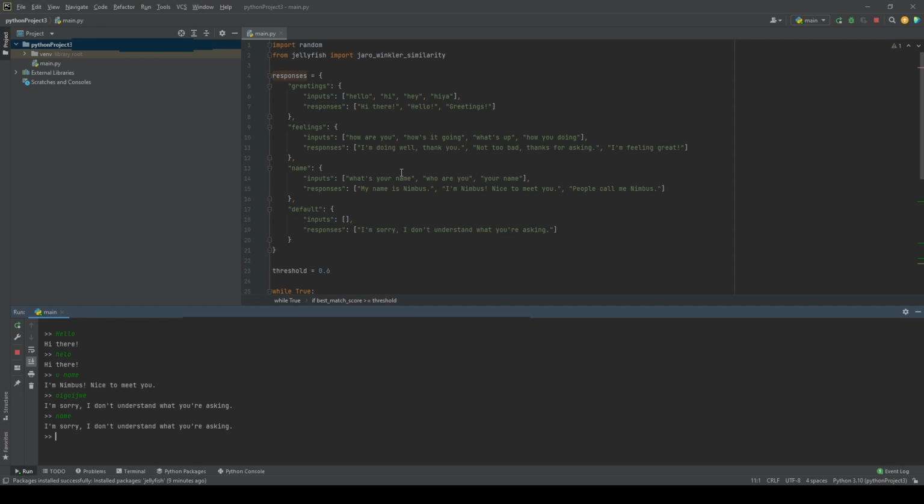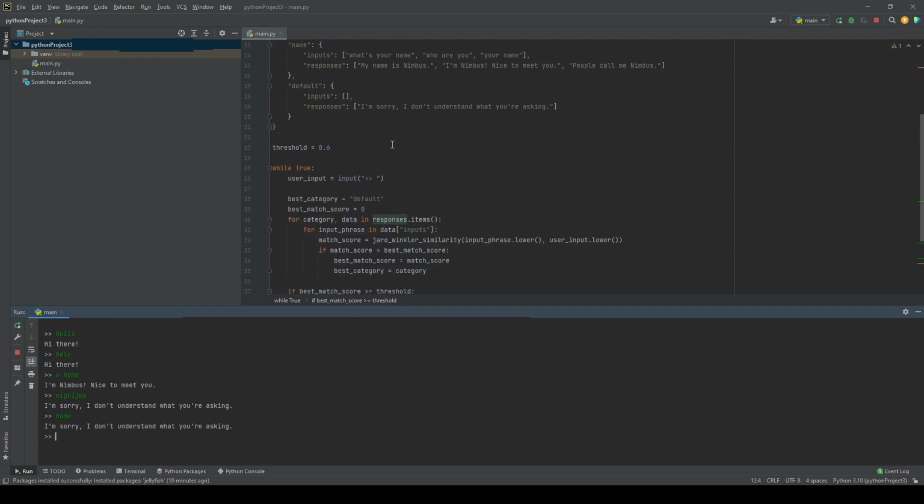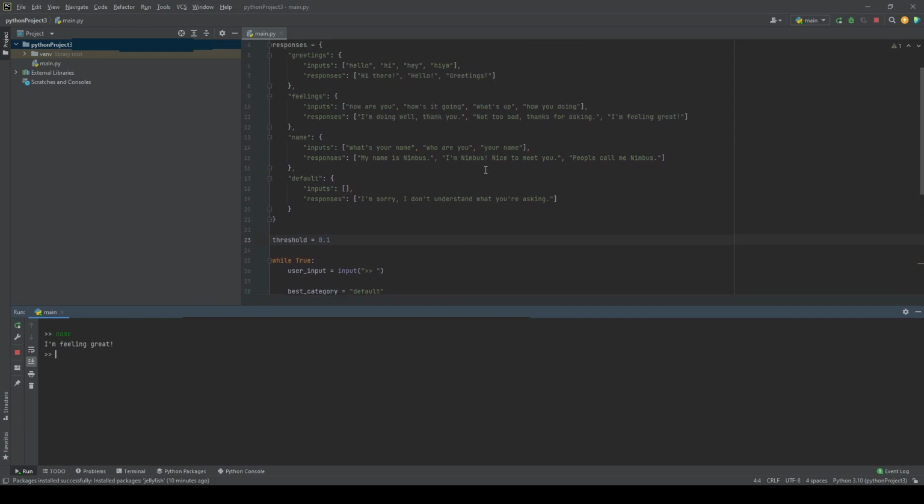If it's not specific enough and the threshold is not low, then it will still respond with the default response. However, you can change that by just lowering the threshold. However, this does cause accuracy to be very poor. But it'll still understand at certain points.